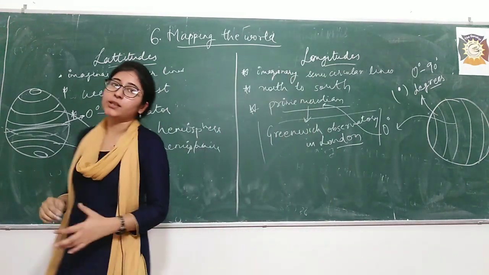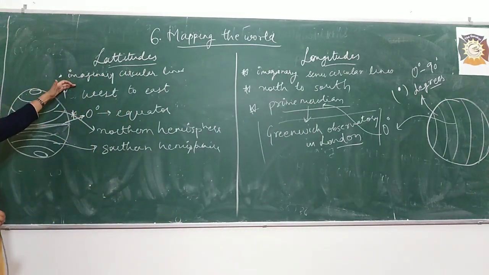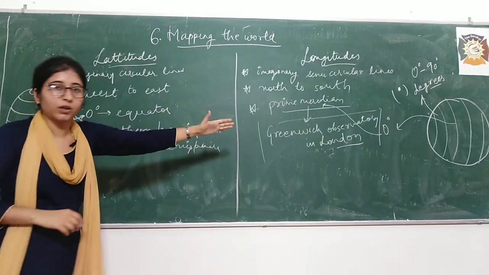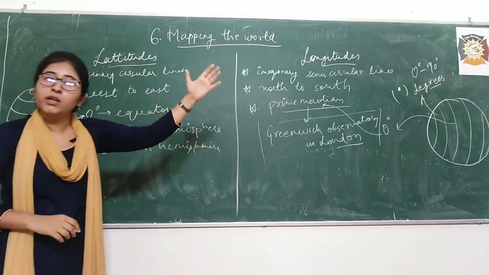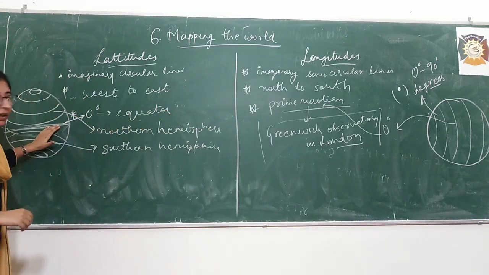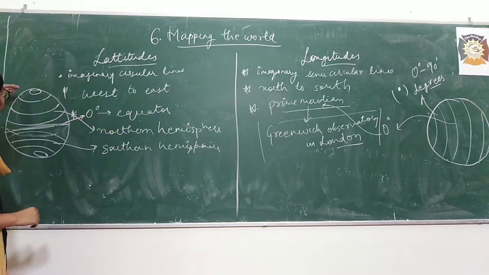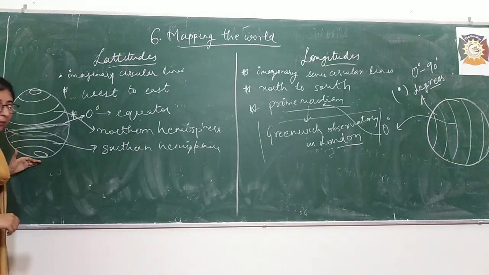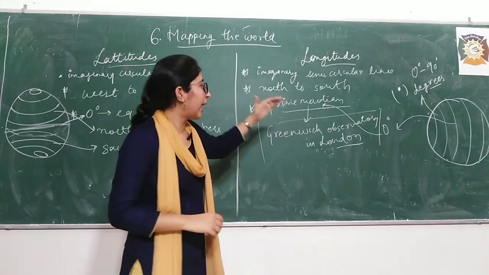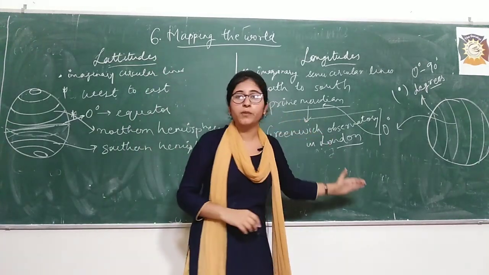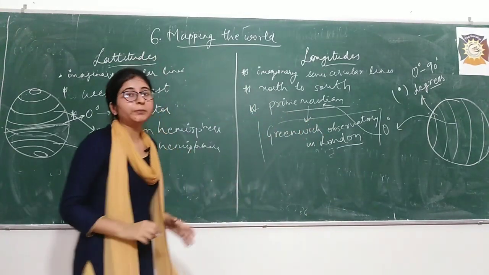Okay. So yes, we have studied that these are circular lines, these are semicircular lines. These run from west to east and those run from north to south, right? After that the 0 degree line is equator and it divides the globe into two halves, northern hemisphere and southern hemisphere. Here the 0 degree line is known as prime meridian and it passes through Greenwich Observatory in London, right?